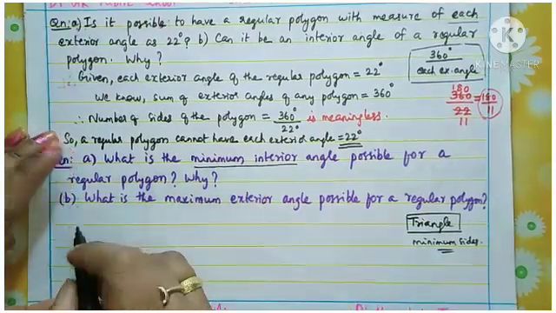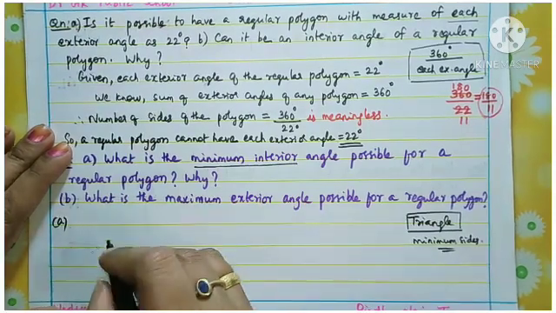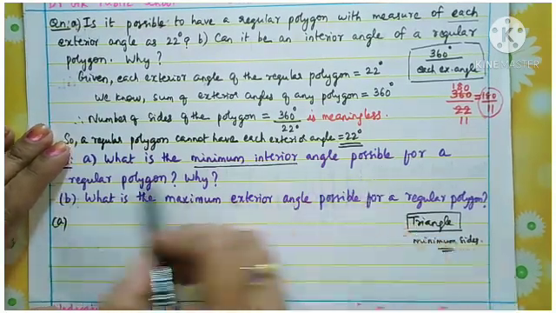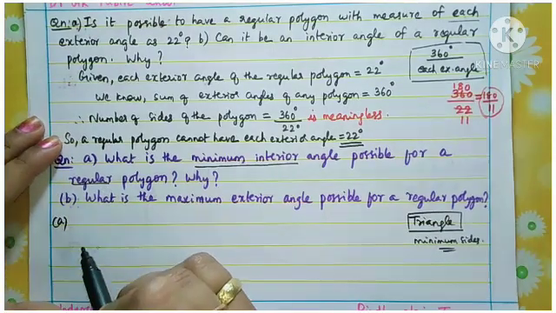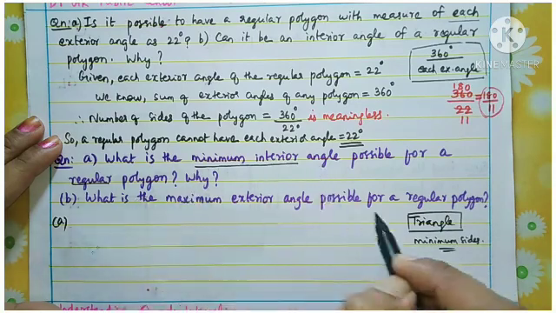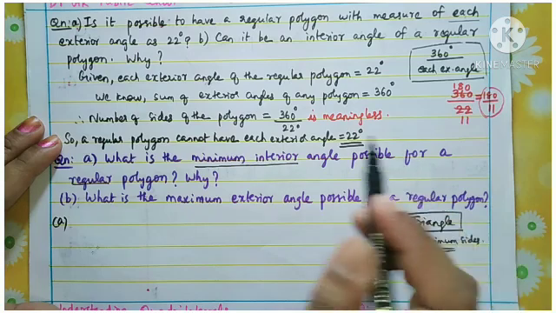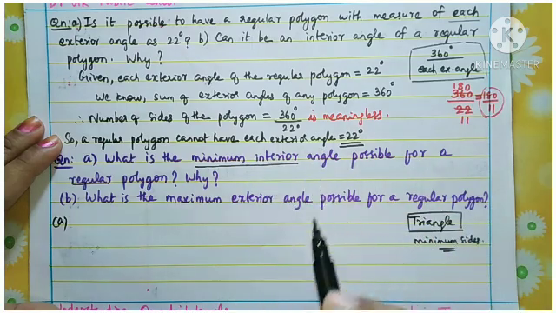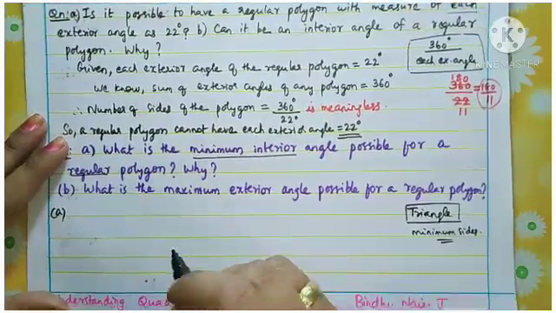Okay, so how to start the answer, all of you listen. Because it is given regular polygon, regular means all the sides are equal. So here we want to take a triangle because it has the minimum number of sides, and in a triangle if all the sides are equal, what is that triangle called? Equilateral triangle.